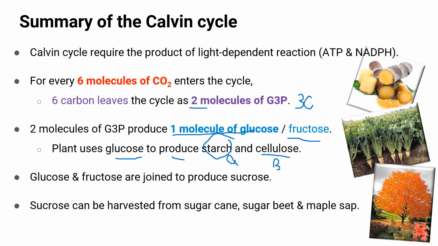Glucose and fructose are joined together to form sucrose. Okay, sucrose is a disaccharide, whereas glucose and fructose are monosaccharides. Sucrose can be harvested from sugar cane, this one here, and also sugar beets. So these are sugar beets. And also sucrose can be harvested from the maple tree, from the maple sap that is extracted from the xylem of the tree to produce maple syrup.